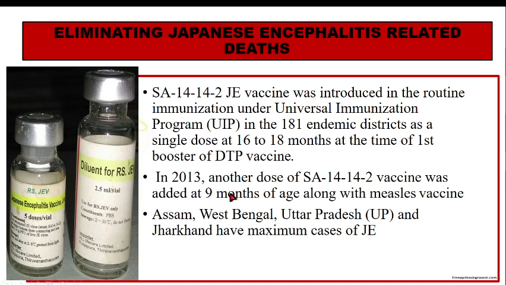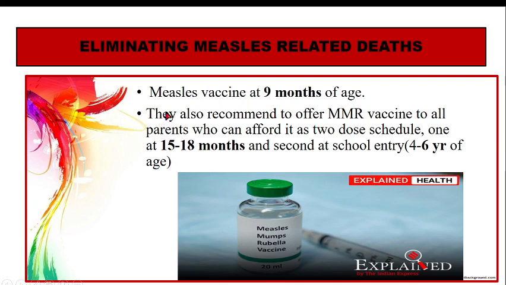Okay, so this is how the vaccine is given. Now, measles also causes significant mortality, and statistics says that 360 children die every day due to measles. Okay, so they recommend measles vaccination. We know that measles vaccine is given at 9 months. For those parents who can afford, MMR is to be given twice, one at 15 to 18 months, and second at school entry at 4 to 6 years of age.